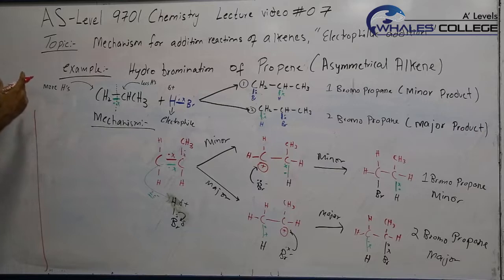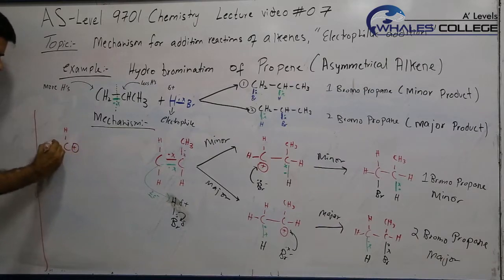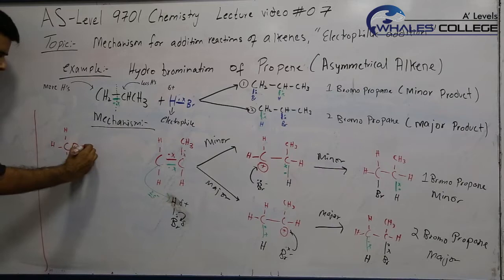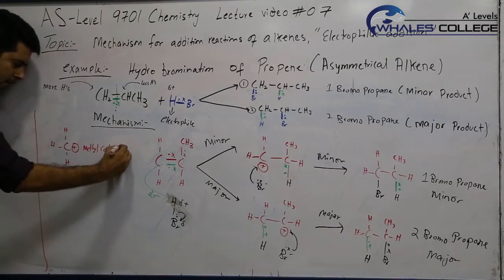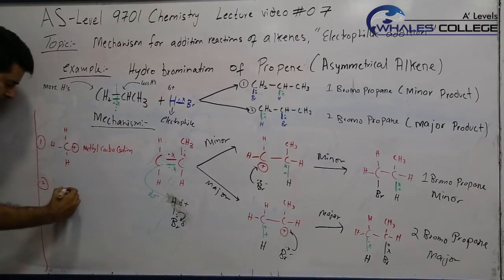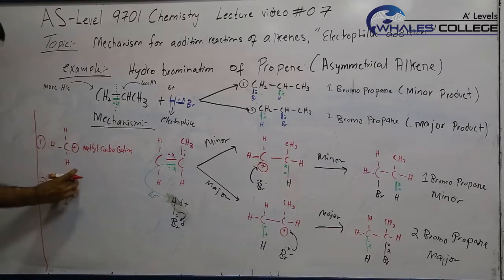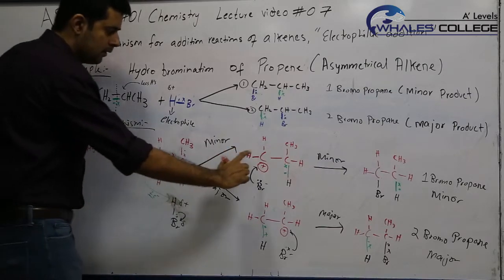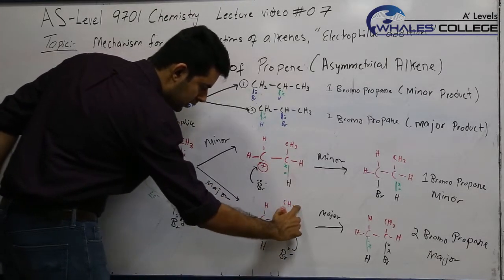So there are 3-4 types of carbocation. A carbon which carries a positive charge could be attached to 3 hydrogens. This is called methyl carbocation, case number 1. Case number 2 is a carbon carrying a positive charge attached to only two hydrogens, and on one side it has a carbon side chain.